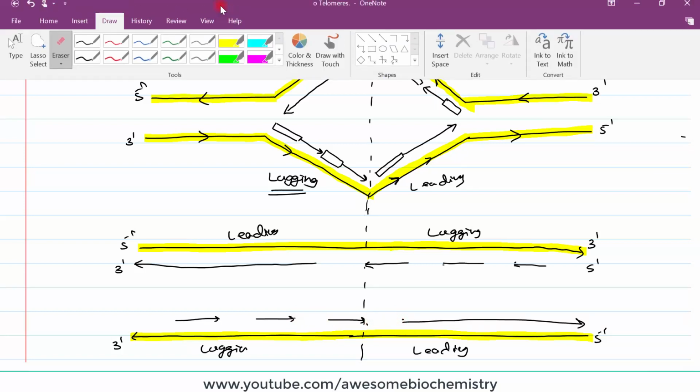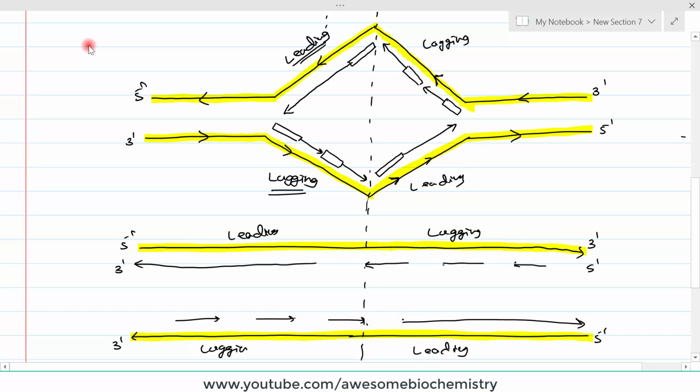So all this gap remains once the RNA primer is removed. So then specific DNA polymerases come, and they will fill up this gap with new DNA. Okay, but remember, any DNA polymerase requires a pre-formed nucleic acid piece, and it always synthesizes in the 5' to 3' direction. So for filling up this gap, on this side it already has a pre-formed nucleic acid. This is the pre-formed piece, and it goes on adding nucleotides in this direction.